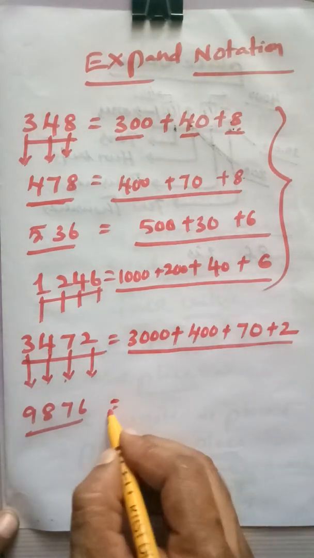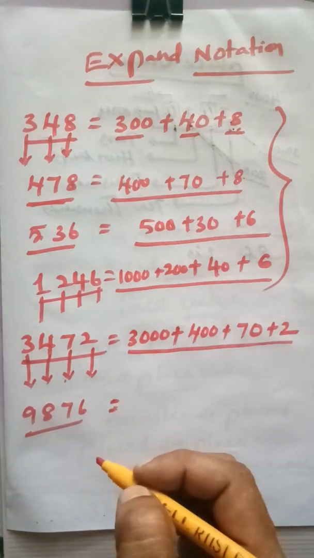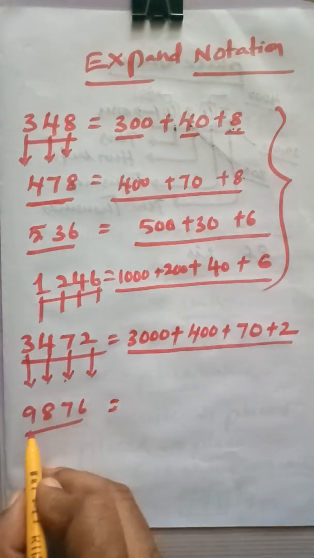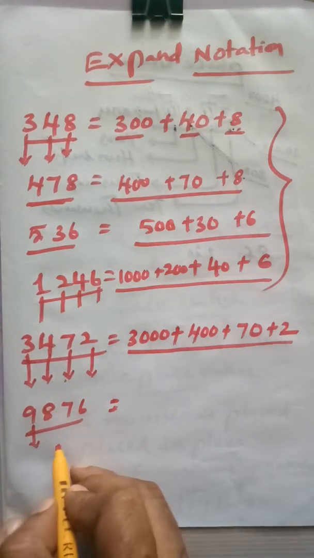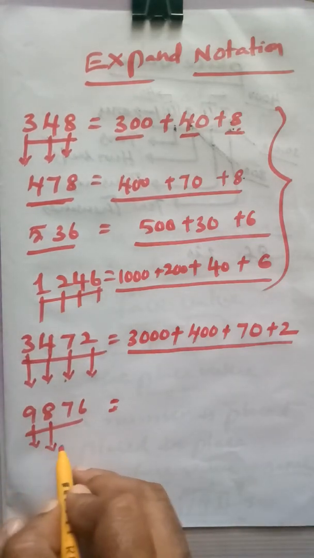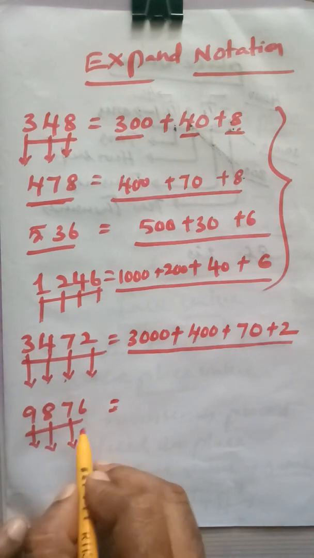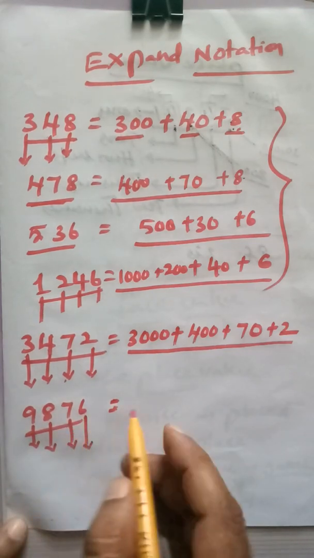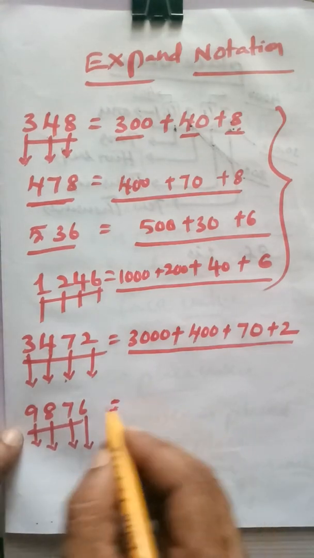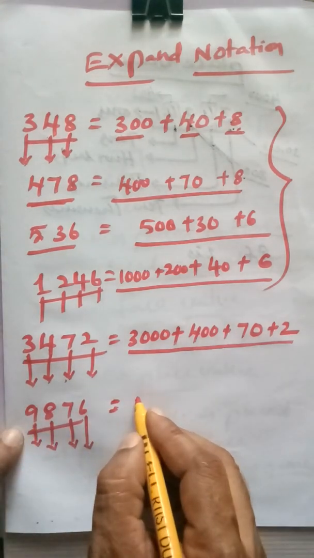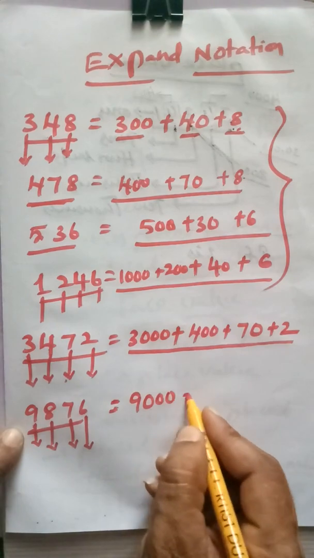Yes. Just check the place values. This 9 is placed in, very good, thousands place. This 8 is placed in hundreds place. This 7 is placed in tens place. This 6 is placed in ones place. So what is the place value of this 9? That is 9000.